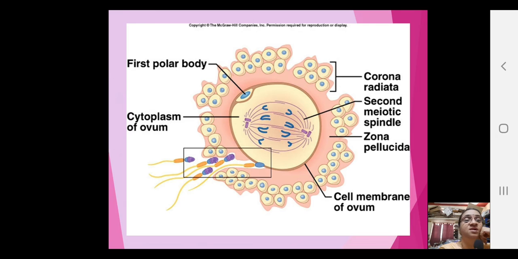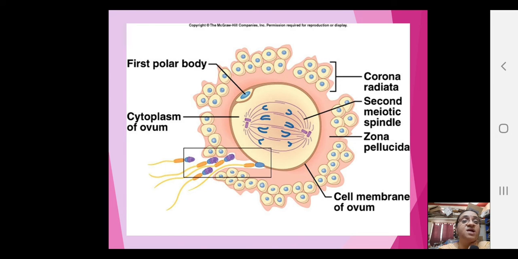Now here you see how unequal divisions occur, and in an earlier video I told you what is the difference between spermatogenesis and oogenesis. This is one such significant difference. In case of spermatogenesis, you don't find such unequal divisions, whereas in oogenesis, divisions are unequal like this.